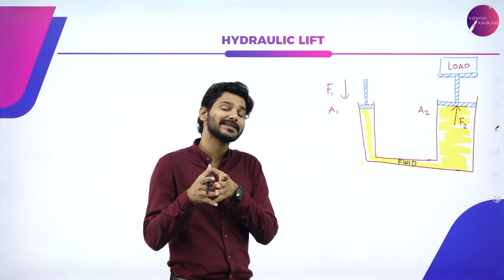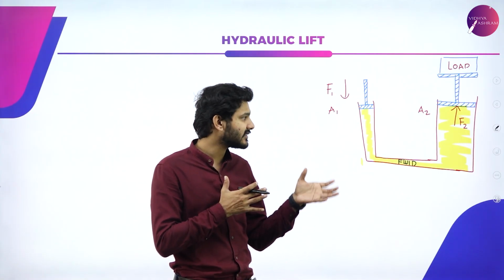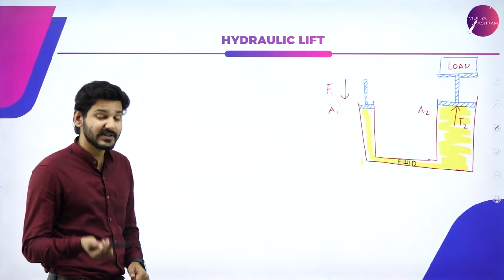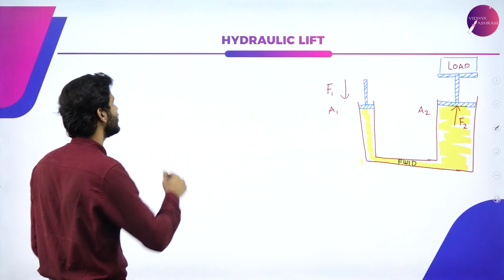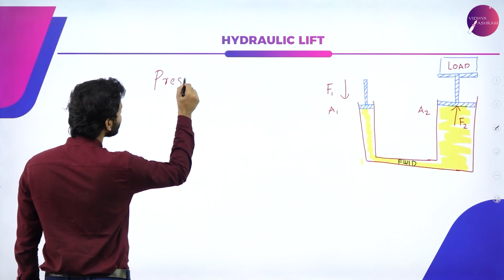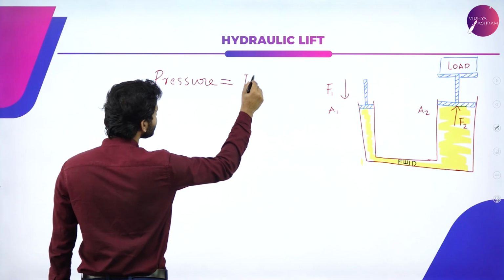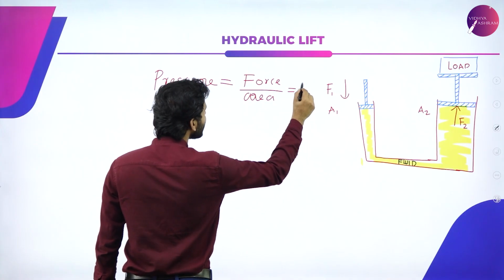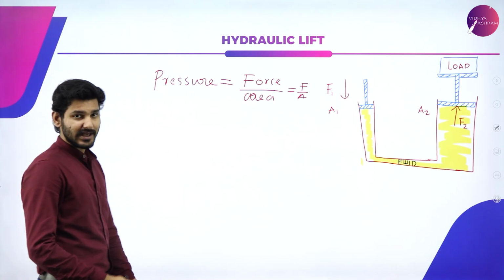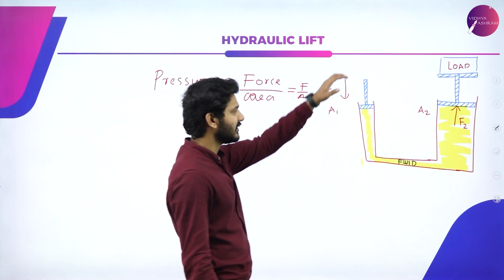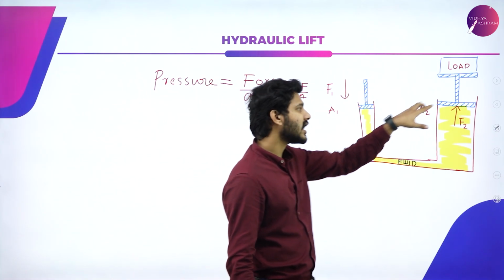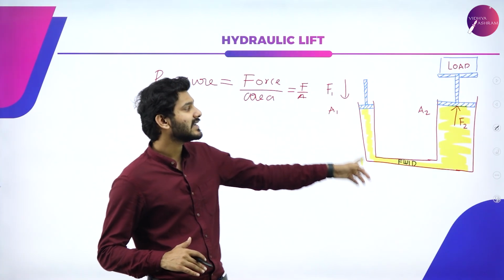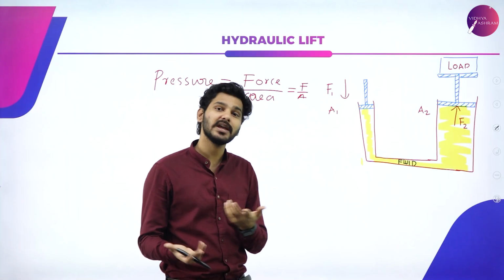So how can you represent this mathematically, and what is the significance of this size change? Since this is the application of Pascal's law, we'll start from the equation for pressure. We know that pressure is nothing but force divided by area, or simply F by A. In this case, one pressure is exerted here and another pressure here, because they are going to be different in magnitude, since the area is different and the forces exerted will also be different.